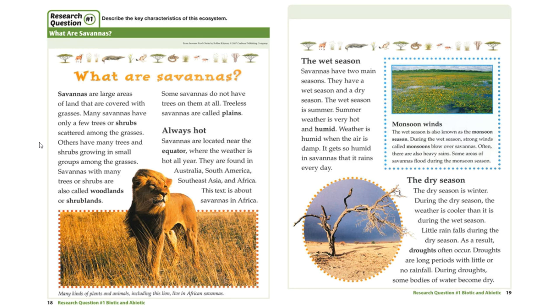What are savannas? Savannas are large areas of land that are covered with grasses. Many savannas have only a few trees or shrubs scattered among the grasses. Others have many trees and shrubs growing in small groups among the grasses.